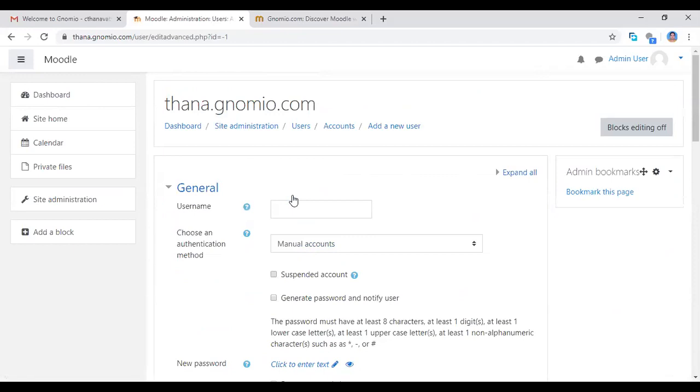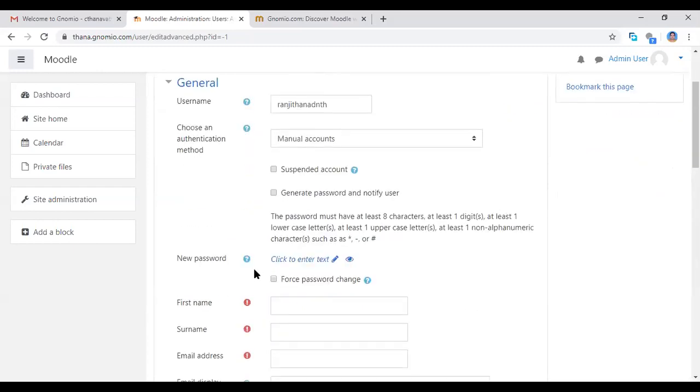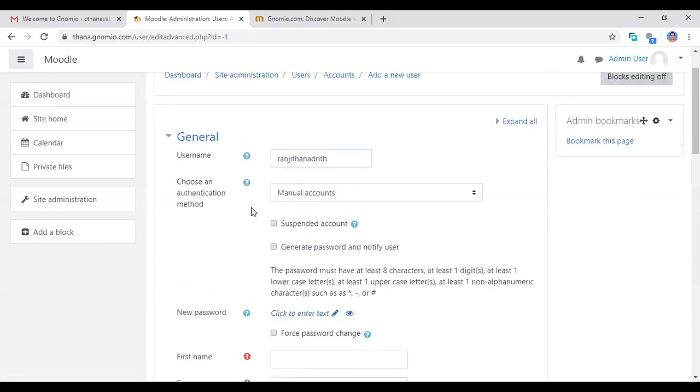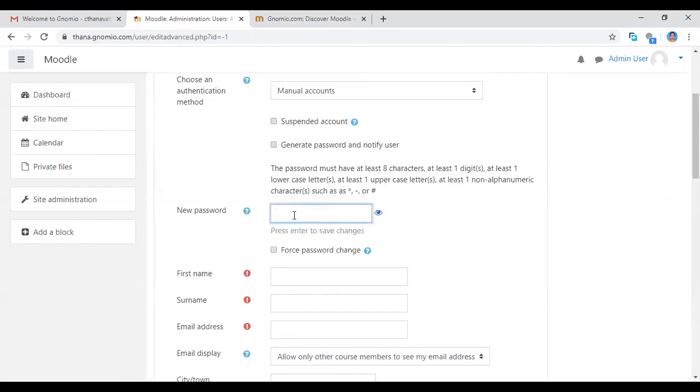So this will open. Now, for the beginner, one by one we can add the usernames, the participants, the students. For example, now I'm giving Ranjit Anand. This is the first student name. I'm giving this name. You give small letters only. The username allows only small letters, no spaces, no special characters. These will not be allowed. And see here, new password for Ranjit Anand. The student, you are creating the username. You are only creating the new password for Ranjit.